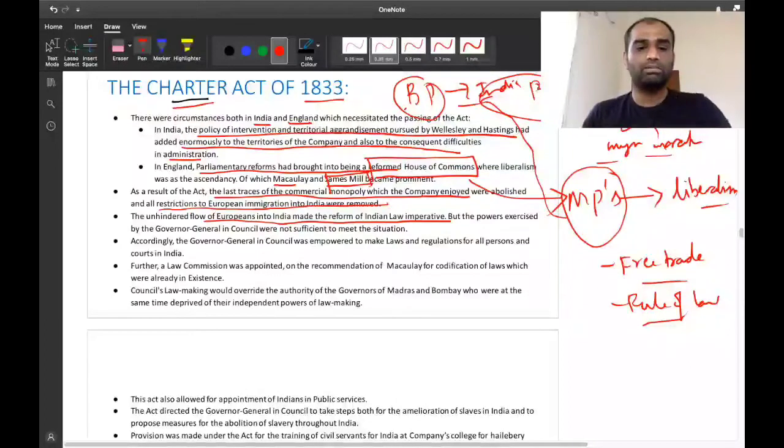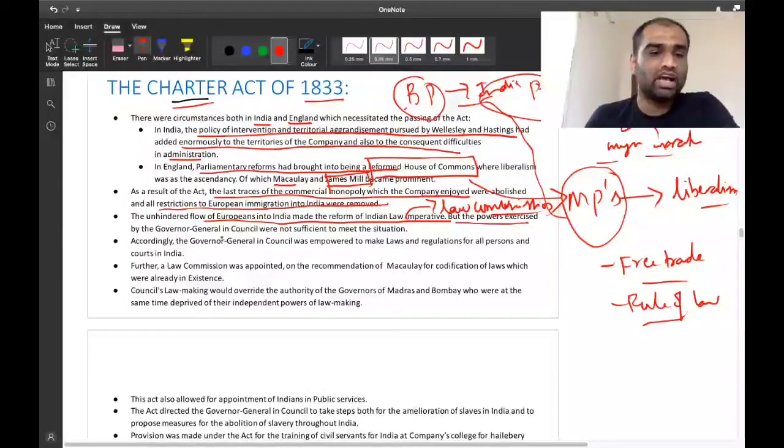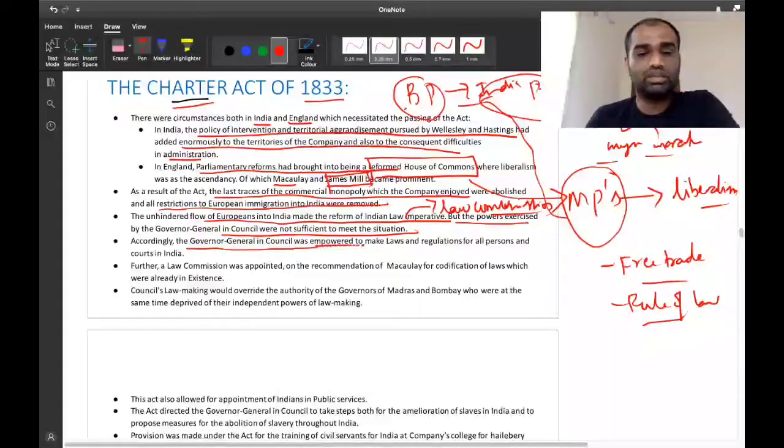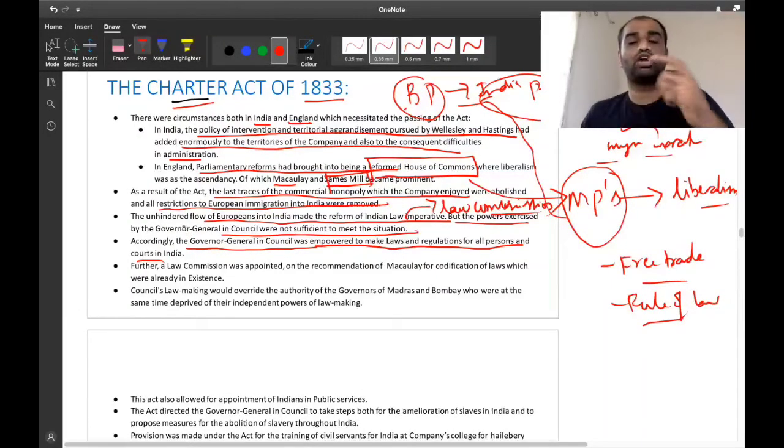Okay. Now, for that purpose, a law commission was established by the British Parliament. Clear. But also, the powers exercised by the Governor General in Council were not sufficient to meet this situation. Accordingly, the Governor General in Council was empowered to make laws and regulations for all persons as well as courts in India. So the Governor General was given the power to make laws throughout India, as well as for courts throughout India.